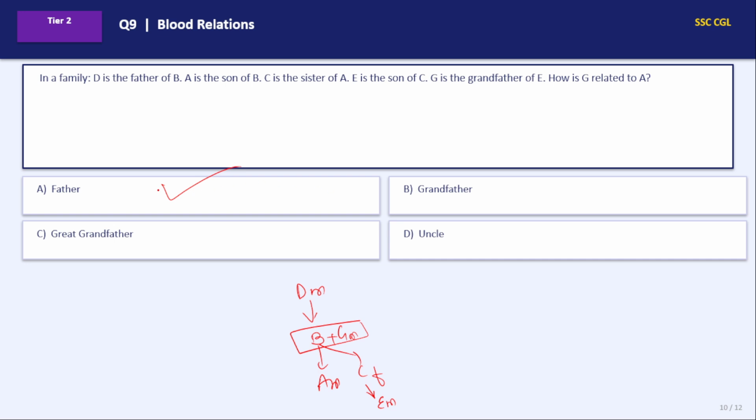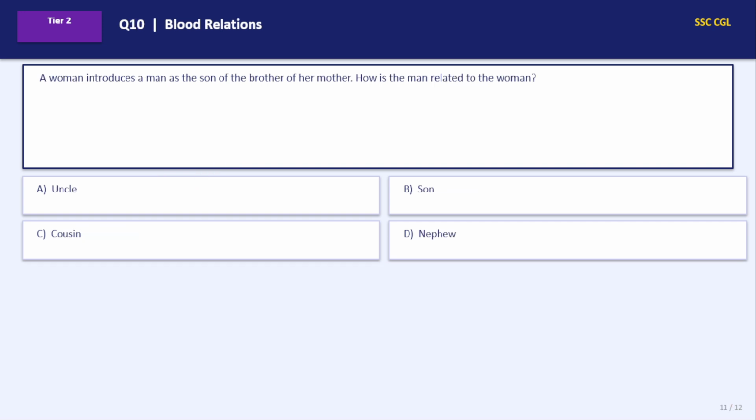Right. Yes, correct answer is A again. Again, some answers are wrong, but yeah, this is the right answer. G will be father of A, not great grandfather, grandfather.